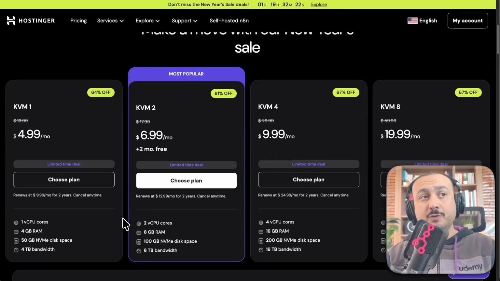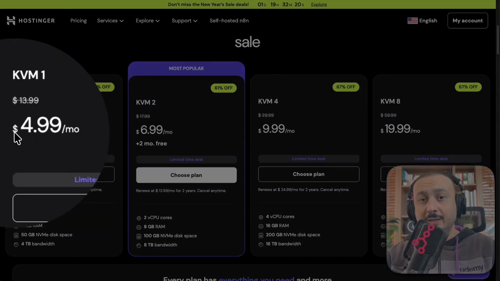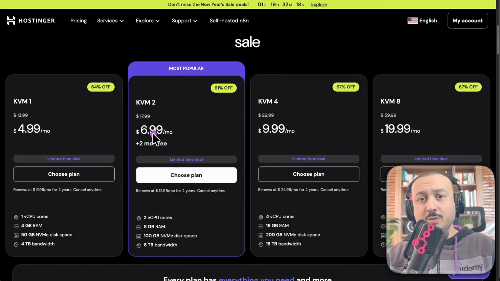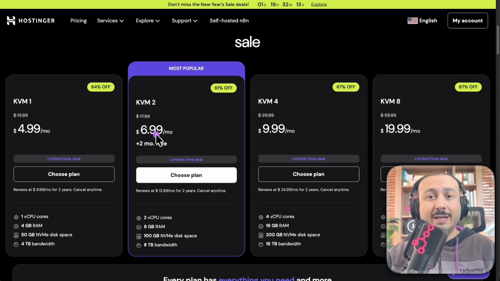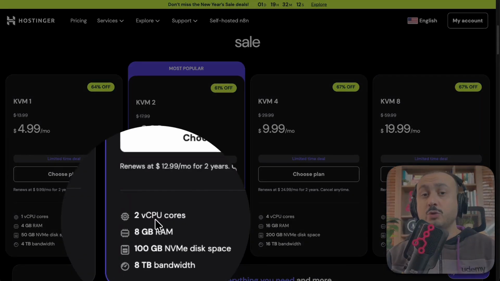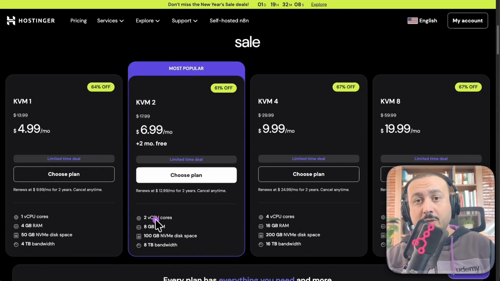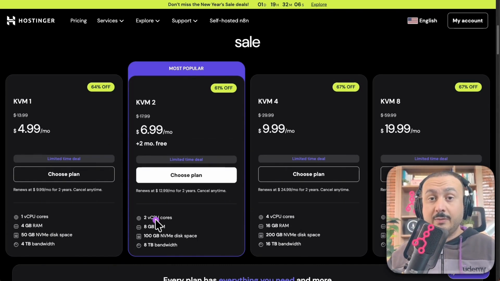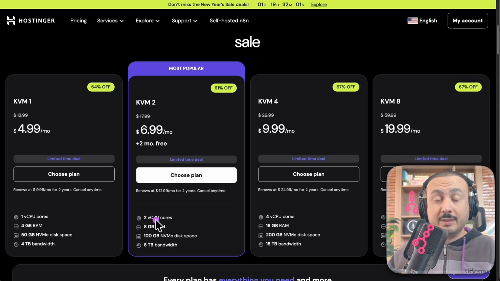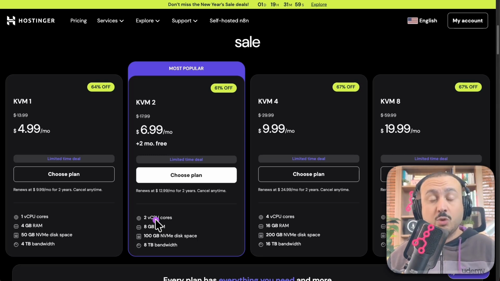Here they offer you several packages. It starts at €499. But for me what's most interesting in fact is this one, the KVM2. Why KVM2? Because here I have 2 processors with 8 gigabytes of RAM, and that's very, very interesting. Because when you have a server with good processors and RAM, you'll see that the workflow execution is super fast, it doesn't lag, it's not slow.